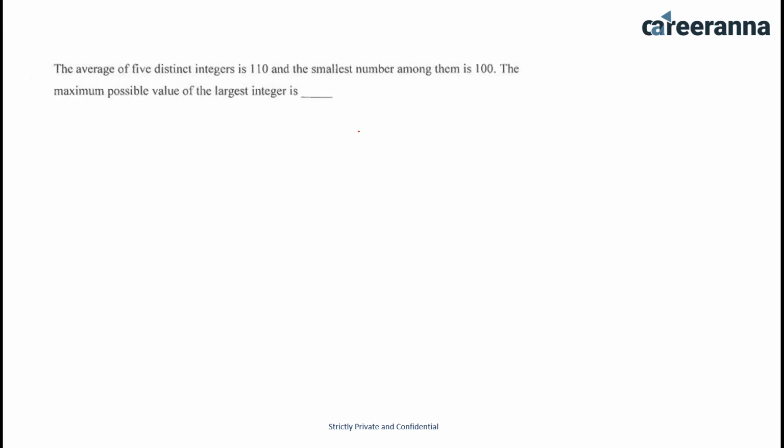Next question. The average of 5 distinct integers is 110 and the smallest number among them is 100. The maximum possible value of the largest integer is. Very easy question. As per the question, we have to find the maximum possible value of the largest integer. That means the other integers should be minimum.